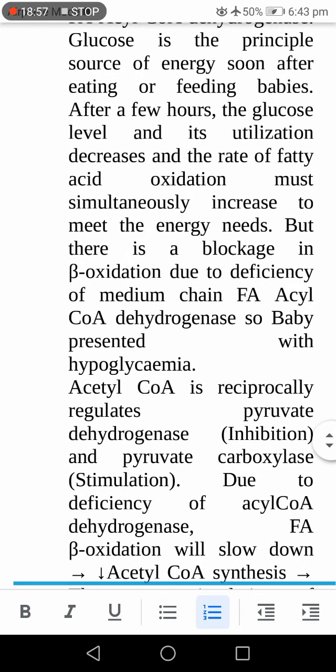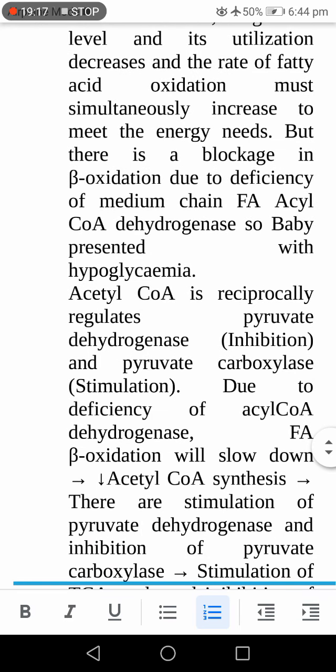You all know that acetyl-CoA reciprocally regulates pyruvate dehydrogenase and pyruvate carboxylase: acetyl-CoA inhibits pyruvate dehydrogenase and stimulates pyruvate carboxylase. As there is a deficiency of acetyl-CoA production, there is stimulation of pyruvate dehydrogenase and inhibition of pyruvate carboxylase.